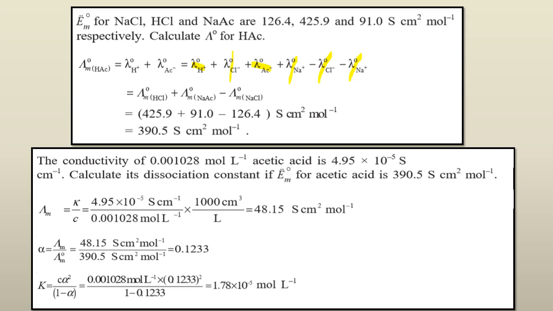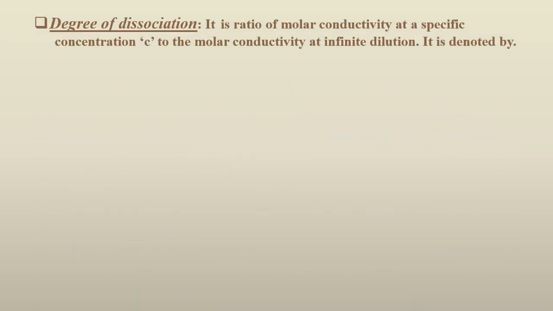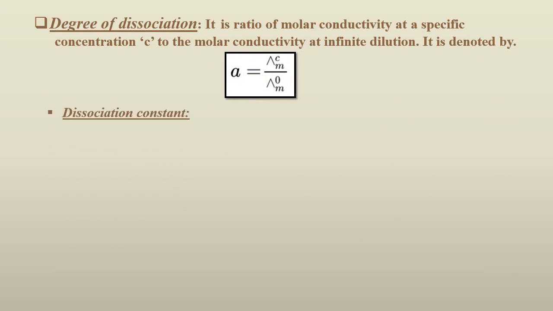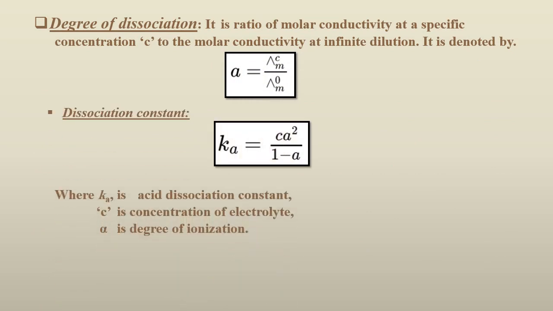This formula comes, if you can recall, from your grade 11th equilibrium chapter, where we studied the law of mass action. For example, A plus B gives C plus D, and we calculate that in the beginning of the reaction the concentration is A, and then as soon as the reaction proceeds, we get the degree of dissociation. This is the formula for the dissociation constant, where Ka is the acid dissociation constant, Kb is the base dissociation constant, and Ke is the equilibrium constant.